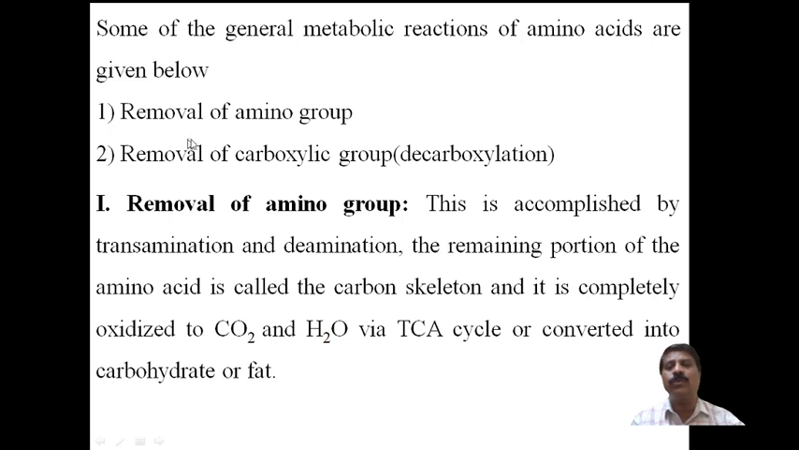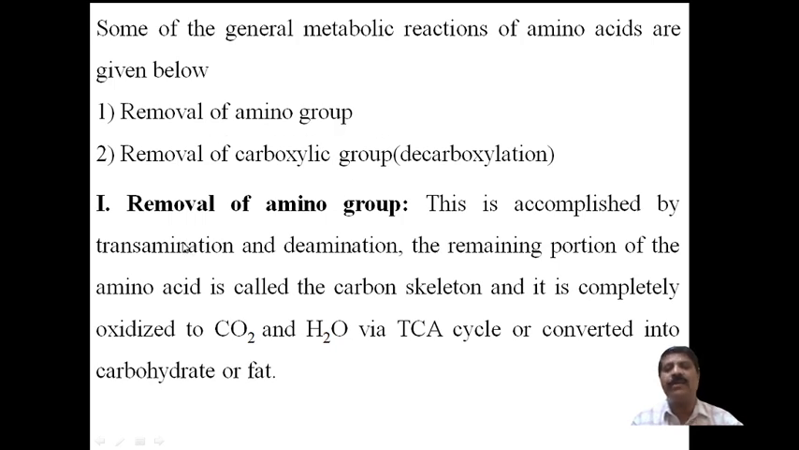First one is removal of the amino group. Second one is removal of the carboxylic acid group, because an amino acid contains two groups. One is a basic group, that is the amino group, and another one is the carboxylic acid group. Here there are two processes. Removal of the amino group, and second, removal of the carboxylic acid, or a decarboxylation reaction will take place. Therefore, removal of the amino group is also called deamination.